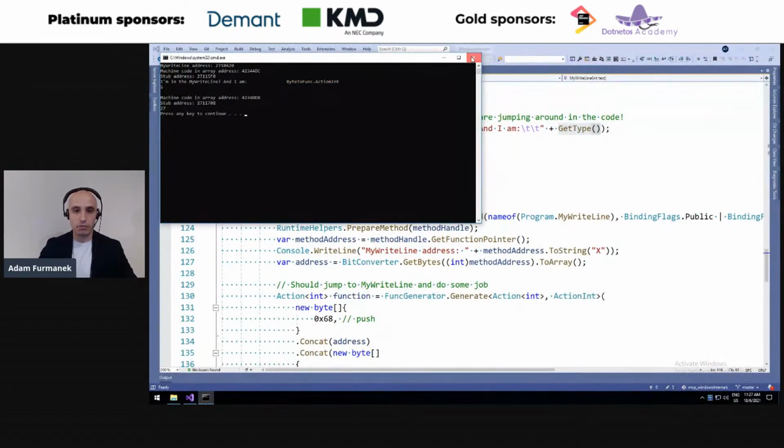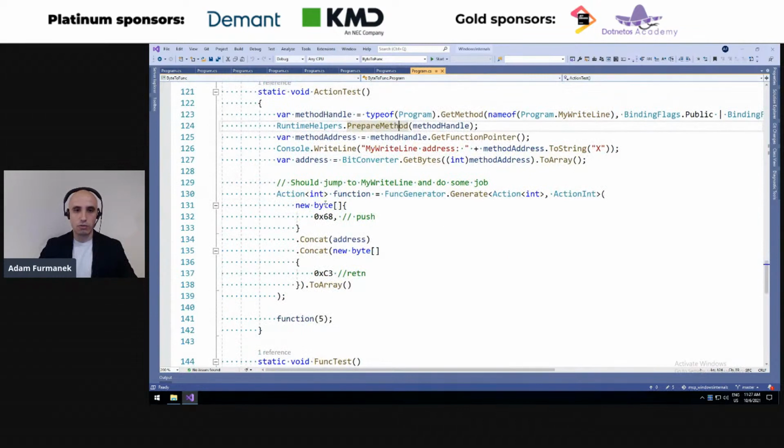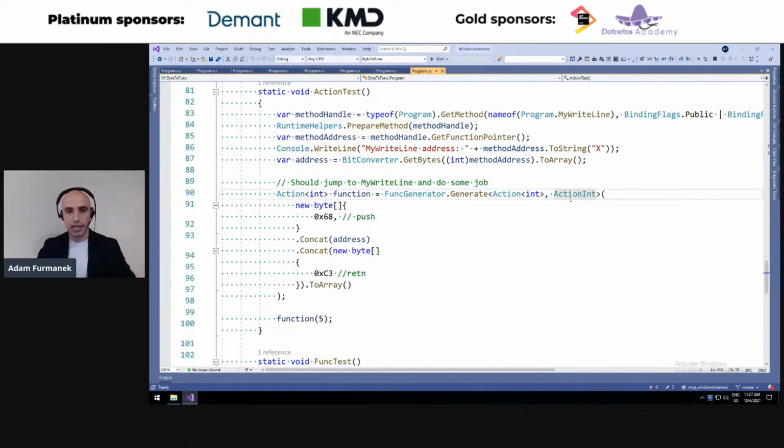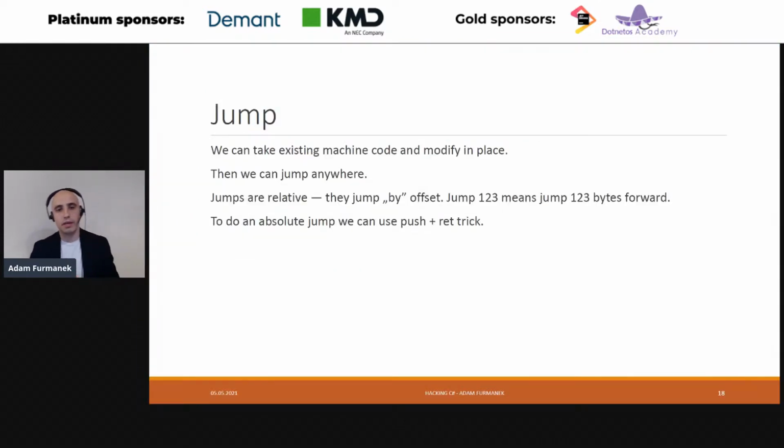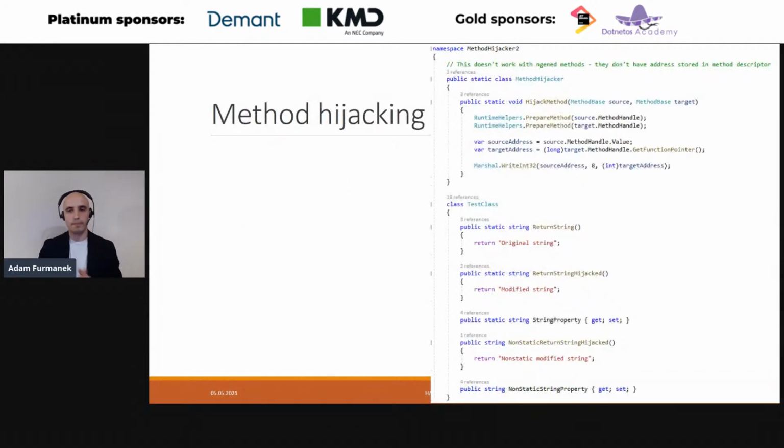How is that possible, and why is that? That is because whenever we get this action int and we get the stub method, we modify the machine code from here to jump to myWriteLine. So even though .NET thinks that we are still executing this method, we are actually running code from some completely different place, and .NET does not track that. So this is another example of how we can hijack a method, how we can execute any code from machine code.